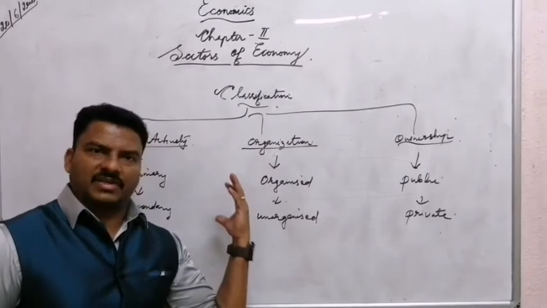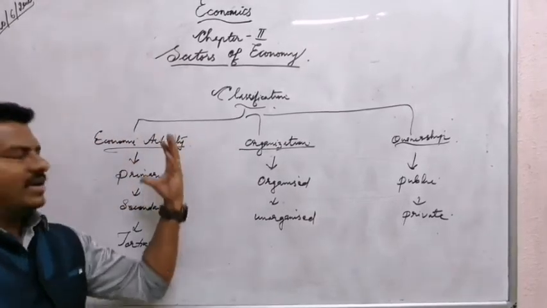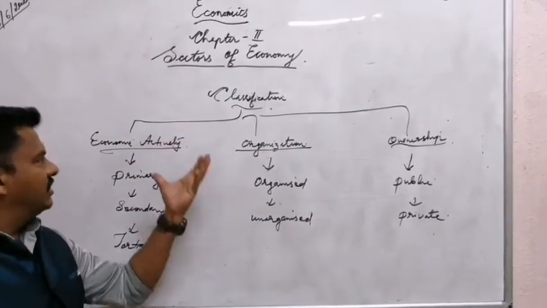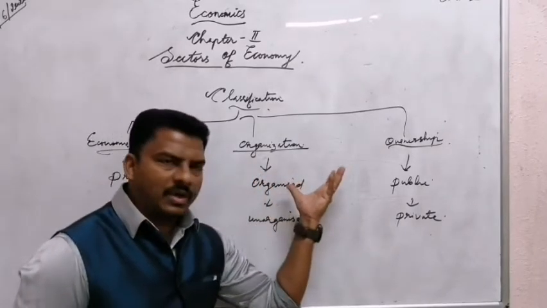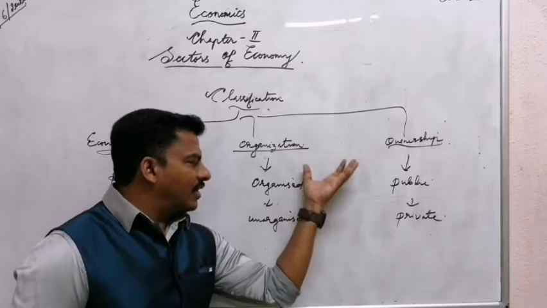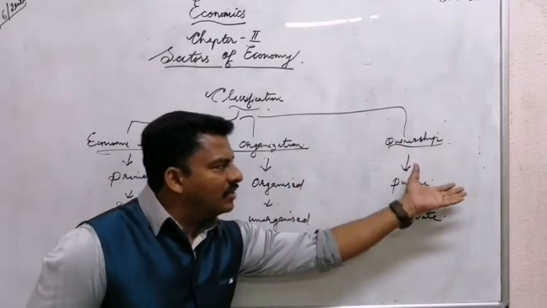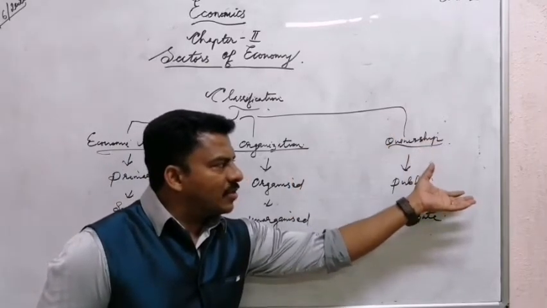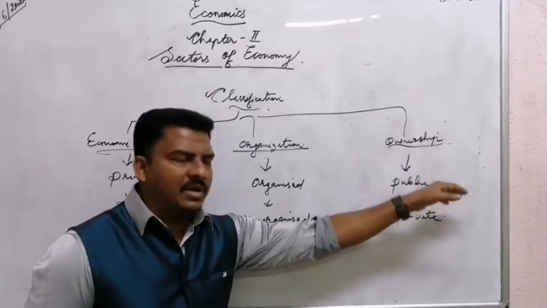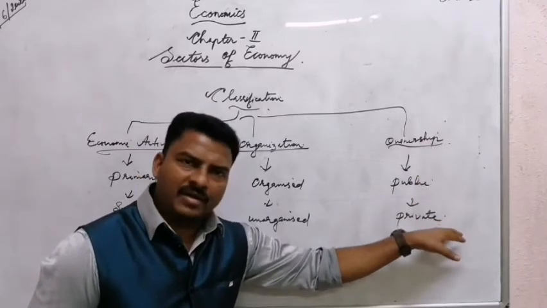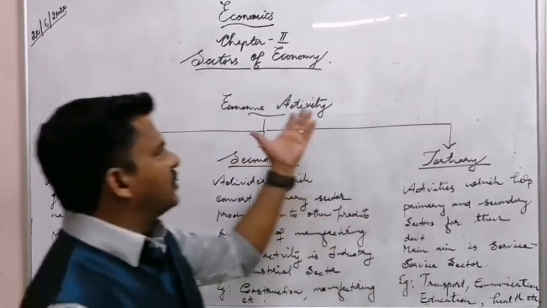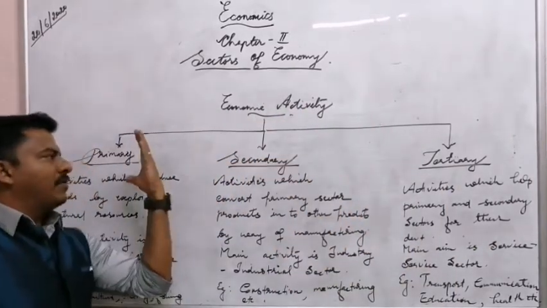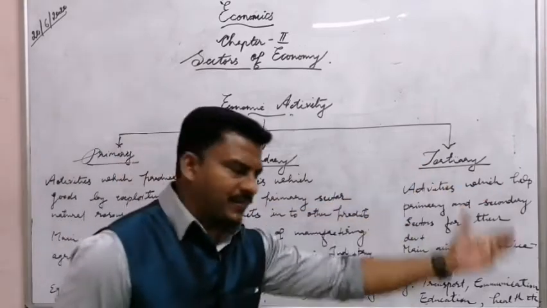What are the classifications and how we can classify the economic activities into primary, secondary and tertiary. How a person's work can be classified into organized and unorganized. How a person's economic activity based on ownership can be classified into public and private. Let's have a look at the first classification of sectors based on economic activity, and it's primary, secondary and tertiary.